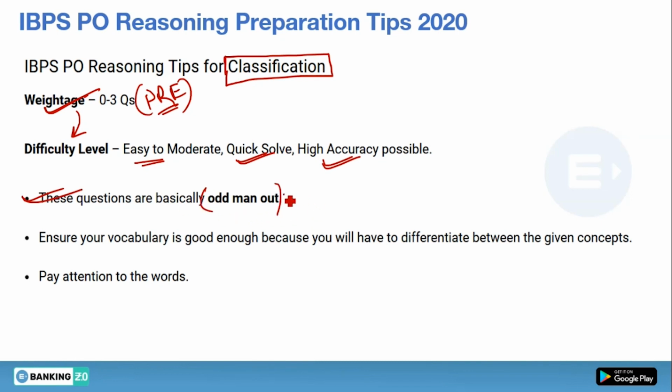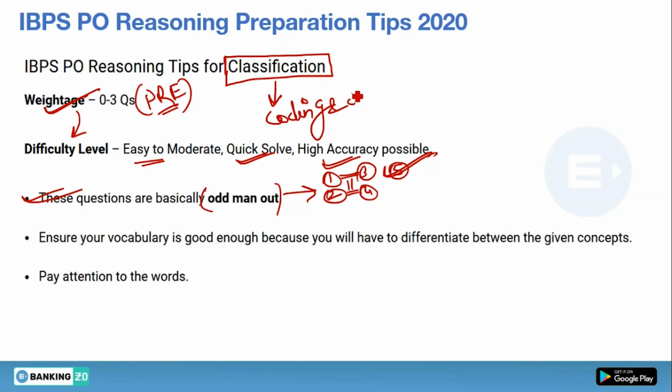What is this? Suppose 4 or 5 options will be given to you in your exam. Any 4 of these options will follow the same pattern and one option will not follow. So that option is known as odd one out. Suppose these 4 options are following the same pattern and this one is not. This option is known as odd man out or odd one out. Generally in classification, questions from the chapter coding and decoding are taken. So this is very much important. You should know this also.